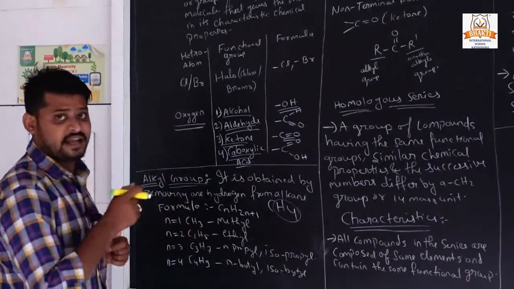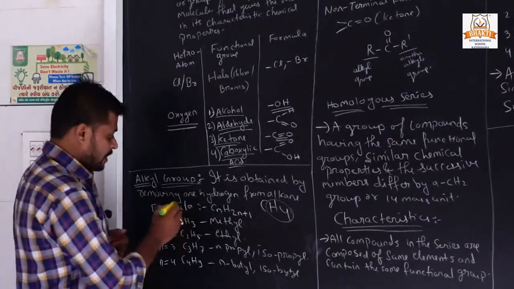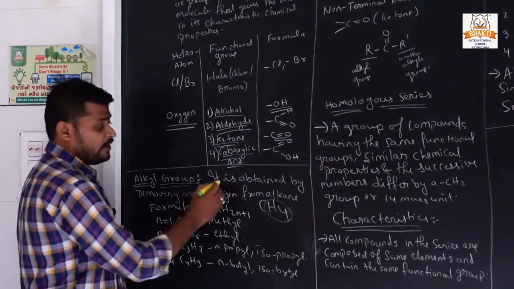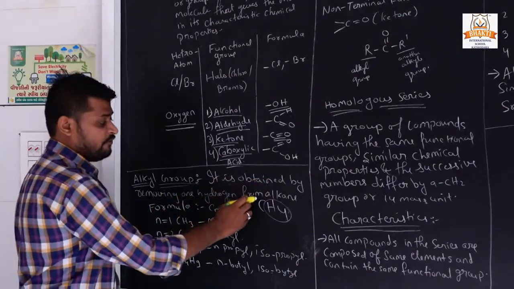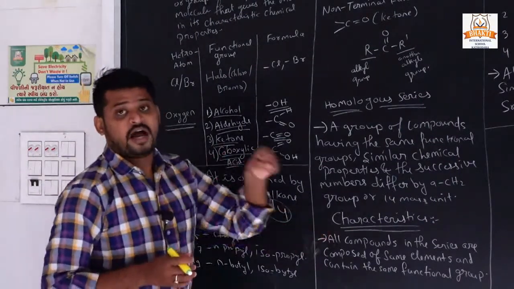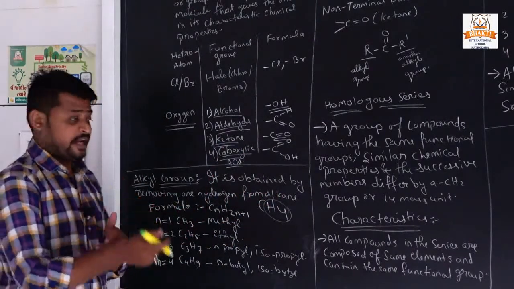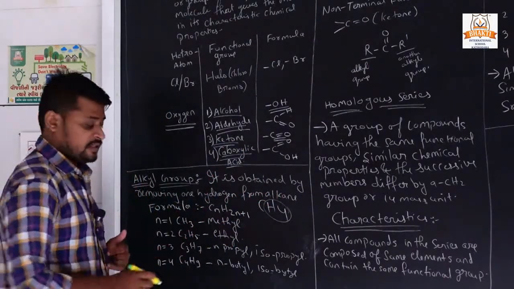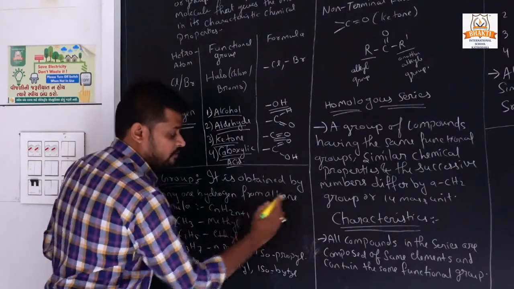We already saw the example of methyl in the previous video. See here, what is an alkyl group? It is obtained by removing one hydrogen from an alkane. What was the general formula of alkane?